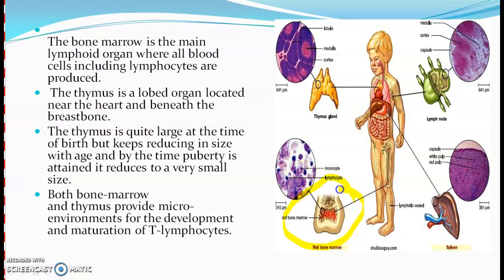The bone marrow is the main lymphoid organ where all blood cells including lymphocytes are produced. The thymus is a lobed organ located near the heart and beneath the breastbone. Thymus is quite large at the time of birth, but it keeps reducing in size with age, and by the time you reach puberty, it is reduced to a very small size. Both bone marrow and thymus provide microenvironments for the development and maturation of T lymphocytes. Therefore, these are called primary lymphoid organs.